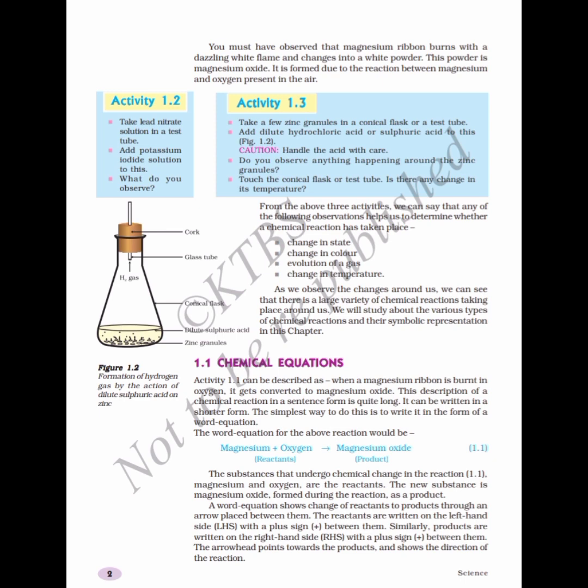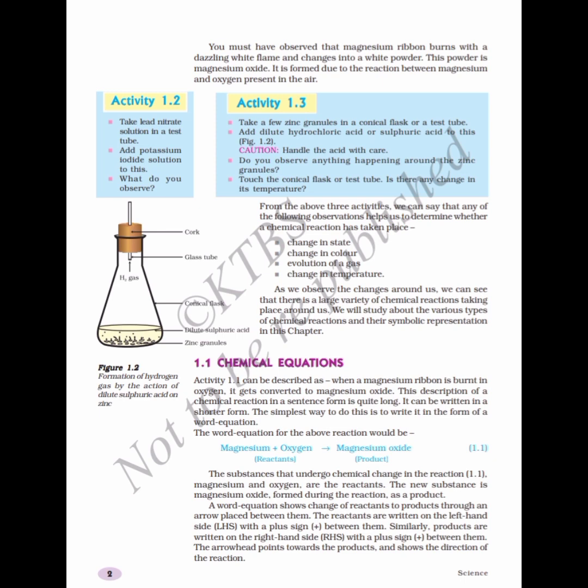So here you are taking the conical flask or test tube. These two are nothing but small containers you'll be using in the chemistry labs. Into these, you're first adding some zinc granules. After adding zinc granules, you're adding hydrochloric acid or sulfuric acid. When zinc granules react with hydrochloric acid or sulfuric acid, there is heat produced out of the reaction.